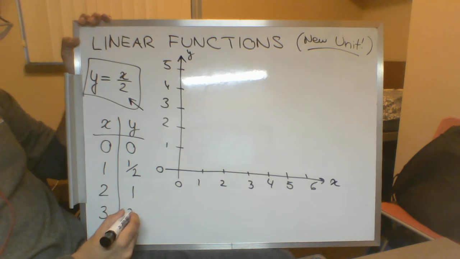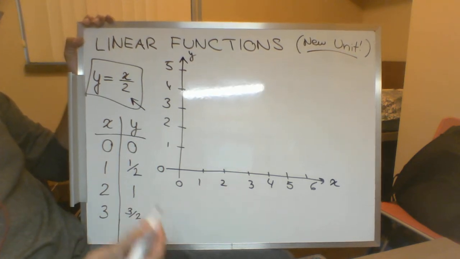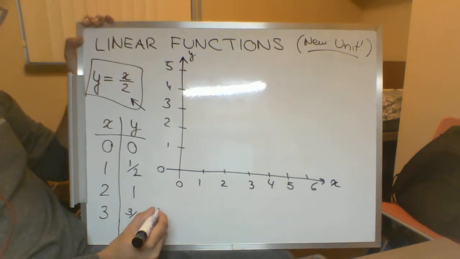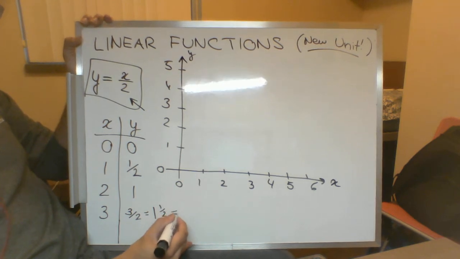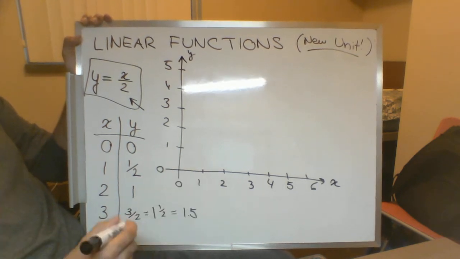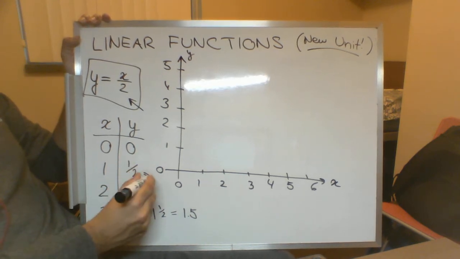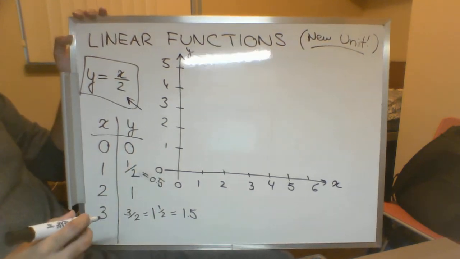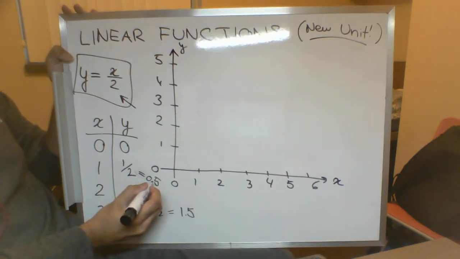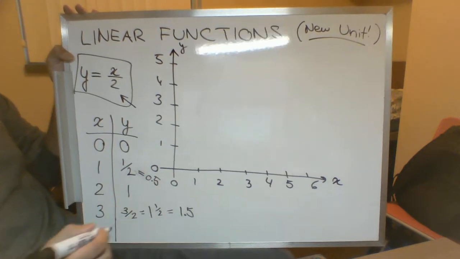So the y value is going to be equal to 3 over 2, which is the same thing as 1.5 if you prefer. So then this 1/2 up here, we can also write as 0.5 for that value right there. That's 0.5, and then this down here is 1.5.